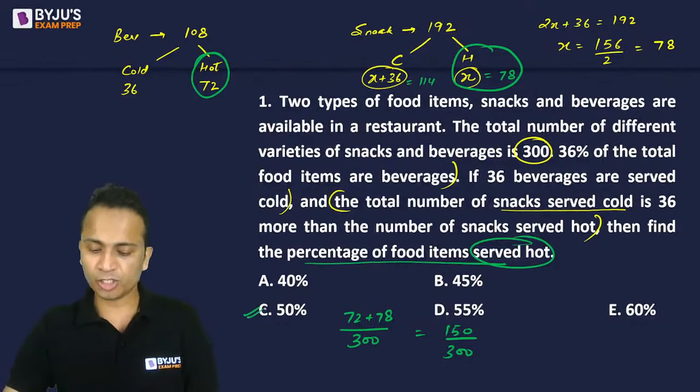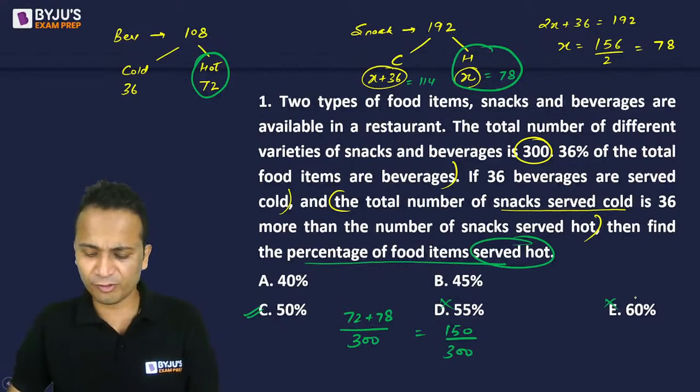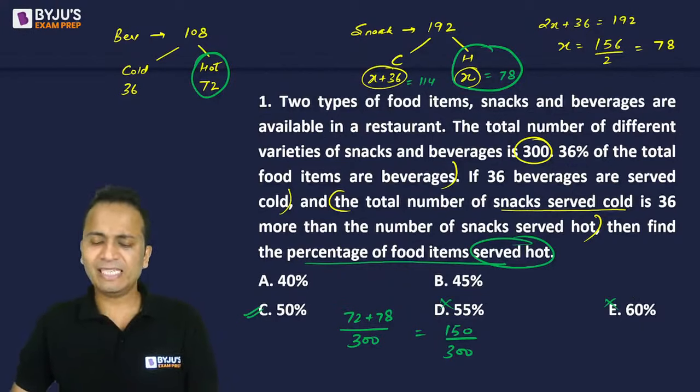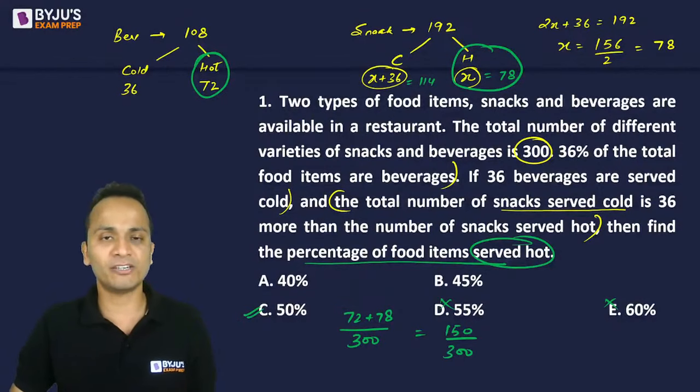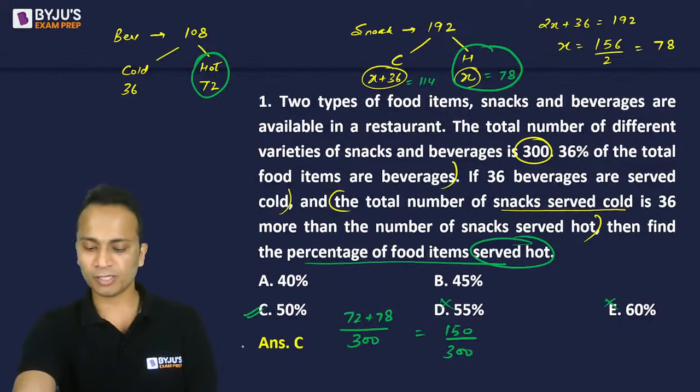So the correct answer should be option C, not option D, not option E, which I have received from some of you. All right. So guys, it was an easy question. I was not expecting such a cold response. I was expecting a hot response from all of you. So 150, which is 50 percent of 300, is the number of food items that was served hot. So the correct answer here is option C. I hope all of you have understood this.